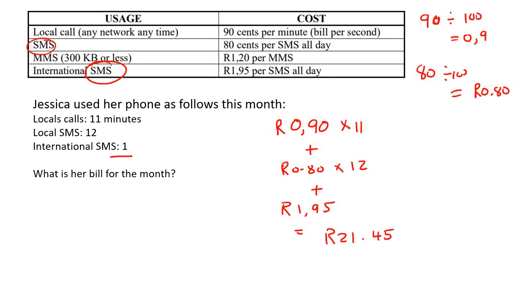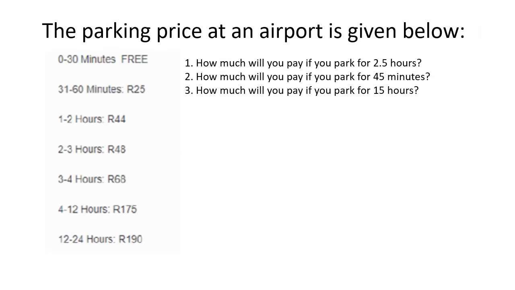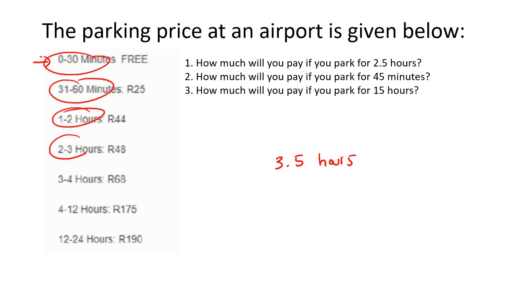The parking price at an airport is given below. Okay, now this is really important. You know, in the previous lesson when I showed you the tables with the water and the electricity, with those tables, you always had to start at the top, and then you would go down. So, if for example they said 3.5 hours, then if it was water and electricity, you would start at the top, and then you would go there, and then there, and then eventually you would end up over here by 3.5 hours.